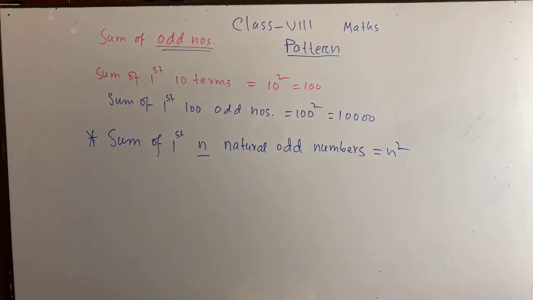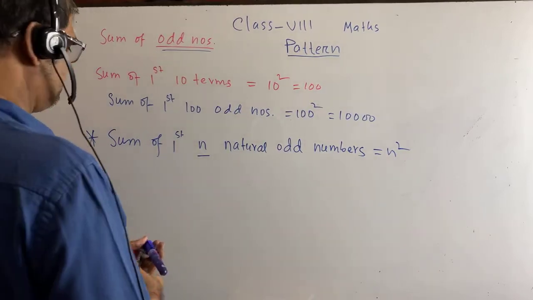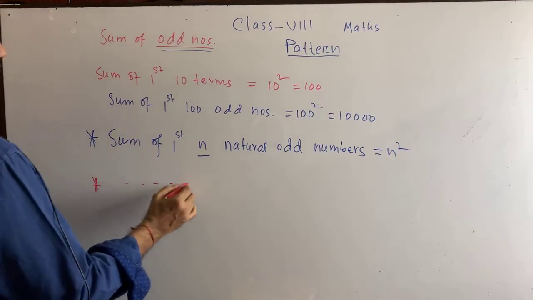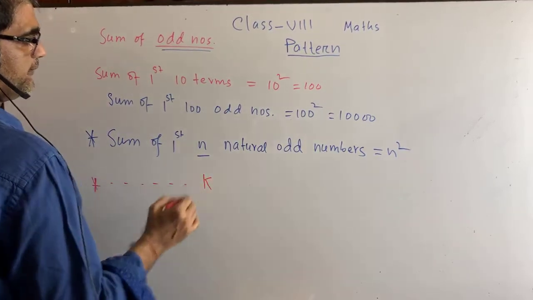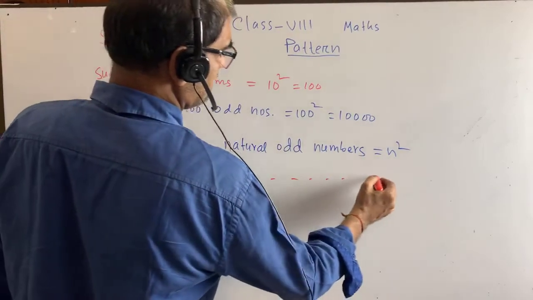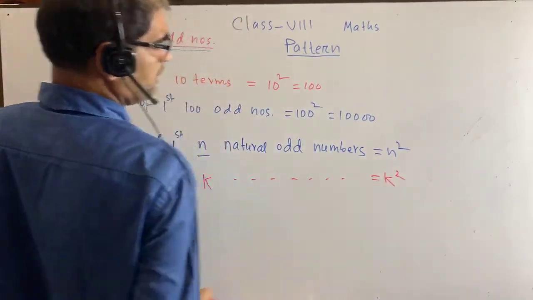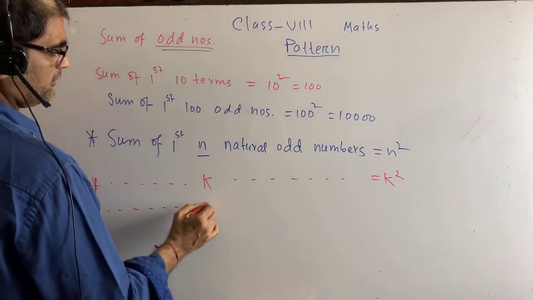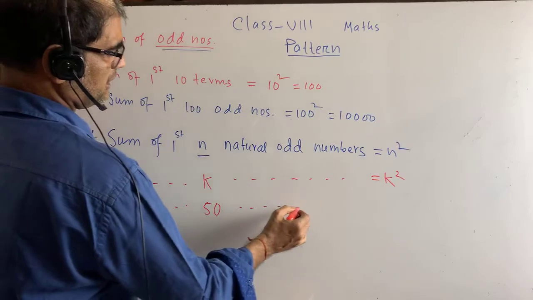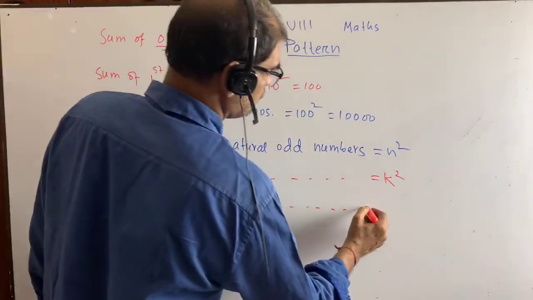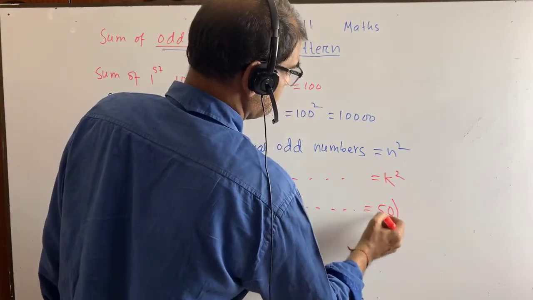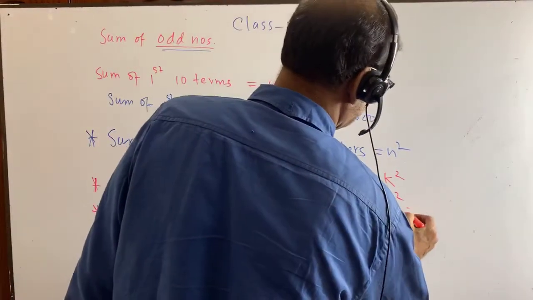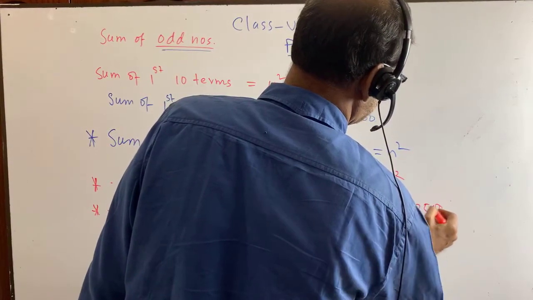I think you have got it. Now, suppose if it is given the sum of the first k natural odd numbers, so our answer will be k square. If it is given the sum of the first 50 natural odd numbers, so our answer will be 50 square. 50 square equals to what? 2500.